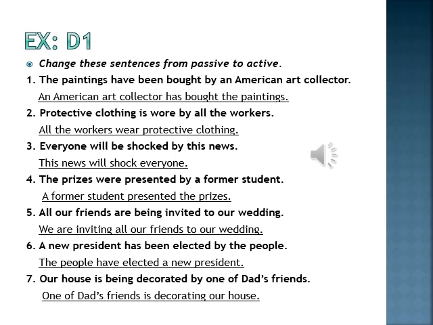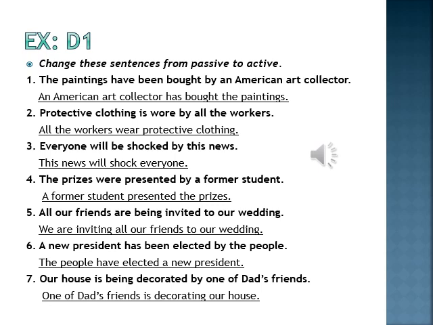Okay. Second thing you will keep in mind is the time of the tense, whether it is present or past. If the tense is present, you will change it according to present. If your sentence is in past tense, you will change it according to past.